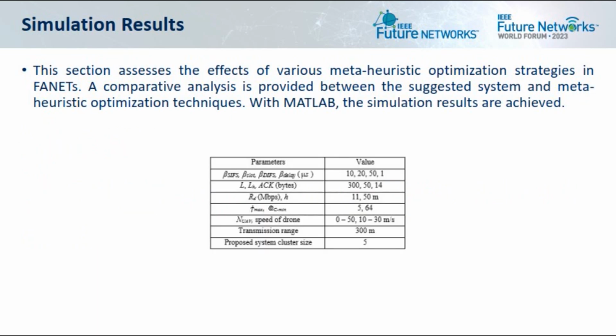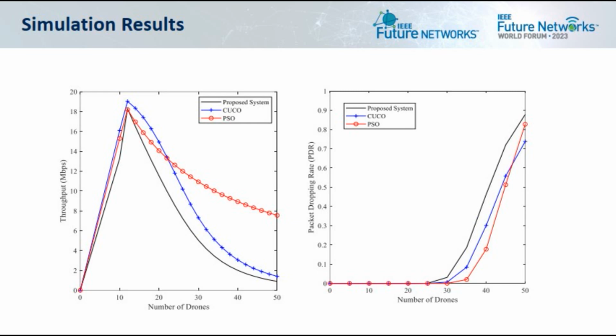This section assesses the effects of various meta-heuristic optimization strategies in FANETs, and a comparative analysis is provided between the suggested system and meta-heuristic optimization techniques. With MATLAB, the simulation results are achieved, and the table provides the parameter values used in the simulation. On the left side, the figure shows the throughput for 50 drones with a cluster size of 5. As the number of drones increases, throughput increases up to a certain point, beyond which it decreases as more packages compete for the same channel and more collisions occur.